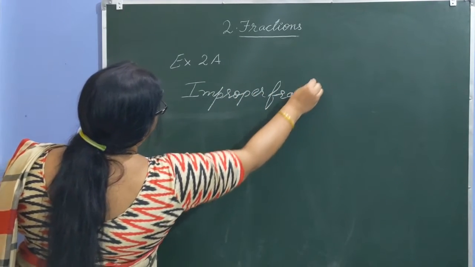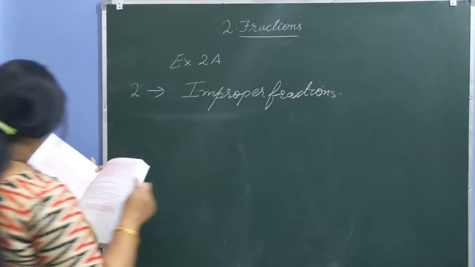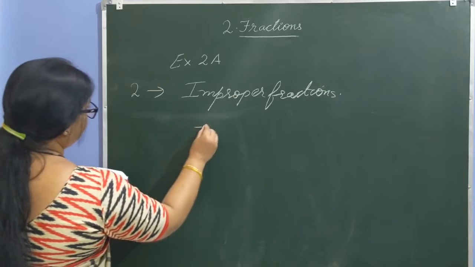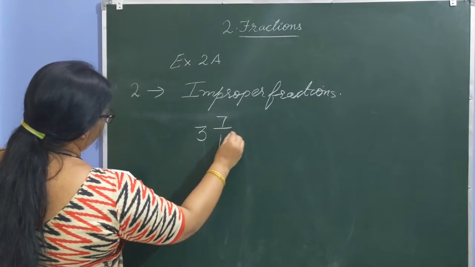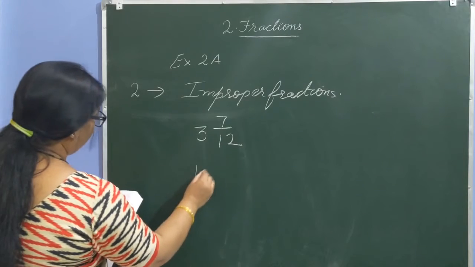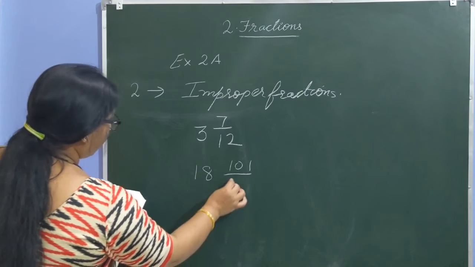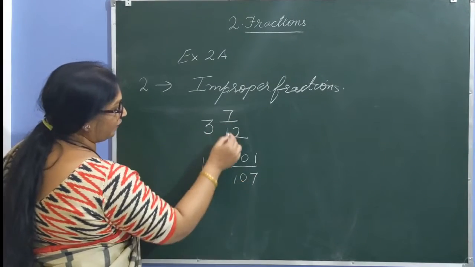So let's do two sums of it. Let us take the first one, 3 whole 7 by 12. And one more example, 18 whole 101 by 107.